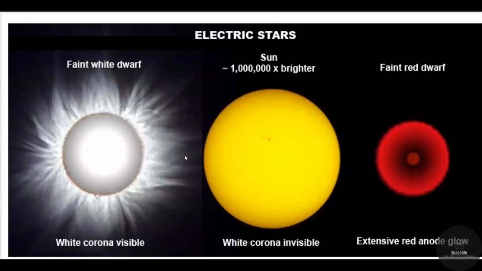And this is how the white corona is invisible, which our Dr. Salva Kumaran sir discussed the previous day. This is how the white corona is visible for the sun, and the same for the white dwarfs. In the red dwarf there is a white corona invisible, and this is the exclusively red glow of the white and red dwarfs. Red dwarfs and white dwarfs are also called red giants and white giants. Our sun is called a red giant.